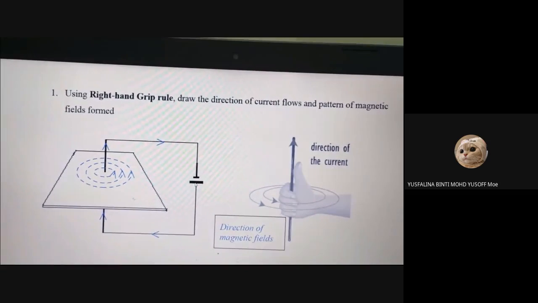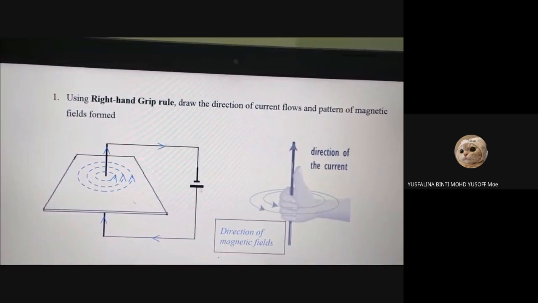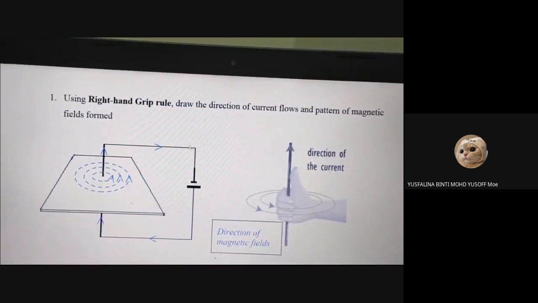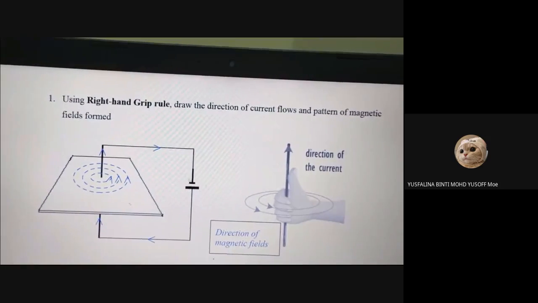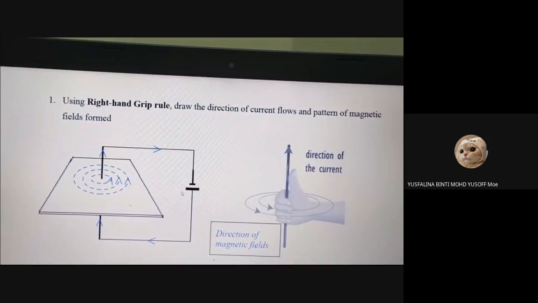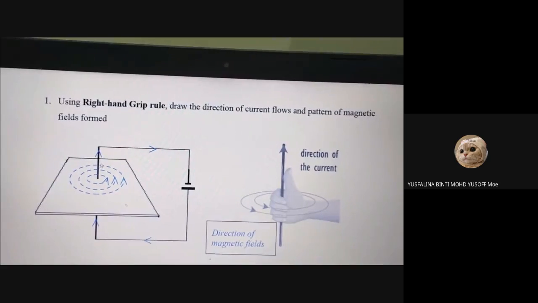So what if we change the terminal of the battery? Let's say this is positive and this one is negative. So the current will flow from positive to negative, right? So the current is going down. So when the current goes down, this is your right hand grip rule.